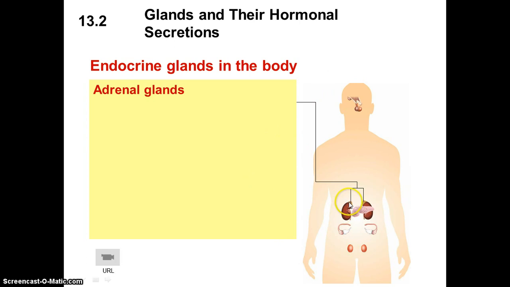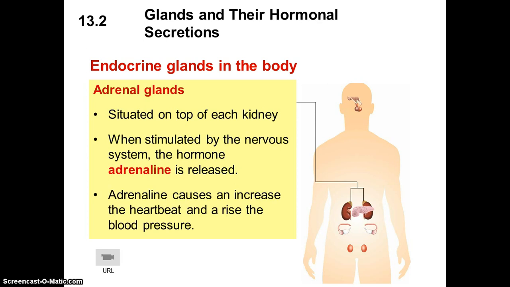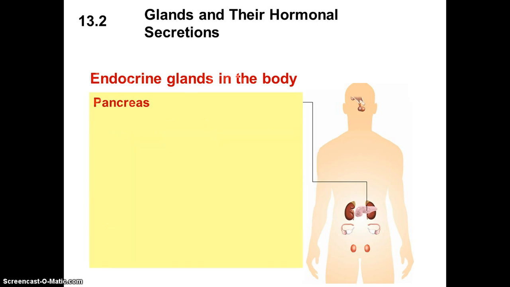The adrenal glands, as shown below, are situated on top of each kidney. When stimulated by the nervous system, the hormone adrenaline is released. Adrenaline will cause an increase of the heartbeat and also a rise in the blood pressure. We mentioned the pancreas before.